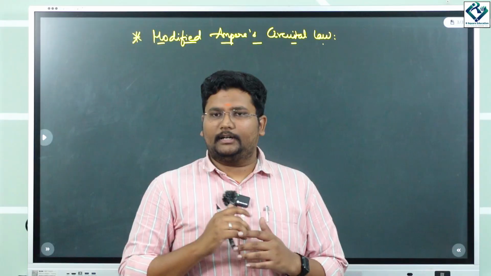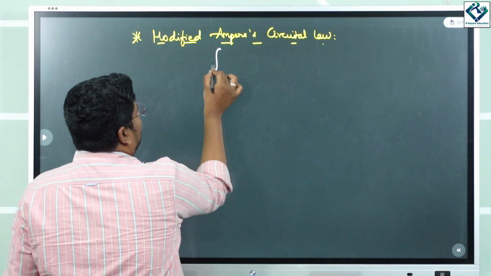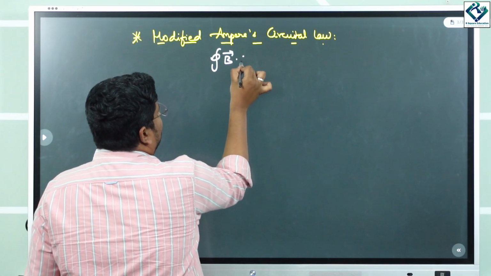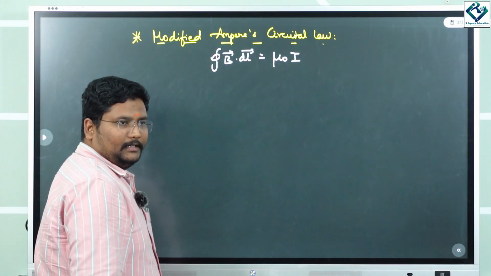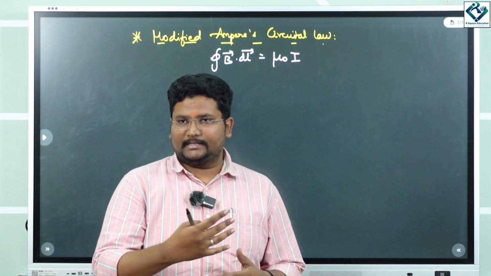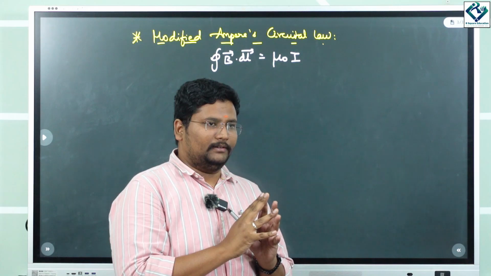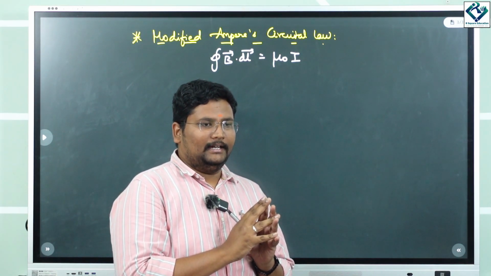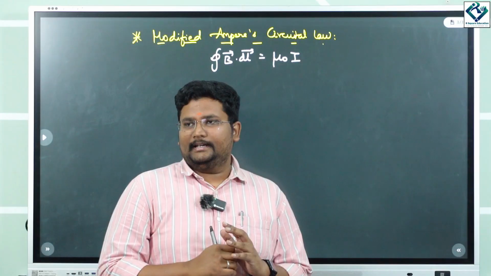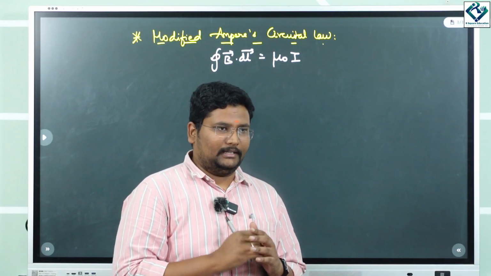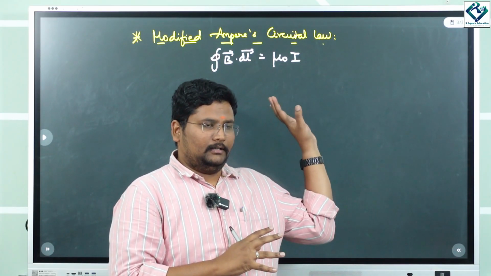So what is the Ampere circuital law statement? Basically, integral B dot dl vector is equal to mu naught times I. Correct? But as we were discussing so far, in between a capacitor you don't have any current path. So how can that current be the same as the conduction current? That is the query of Maxwell.